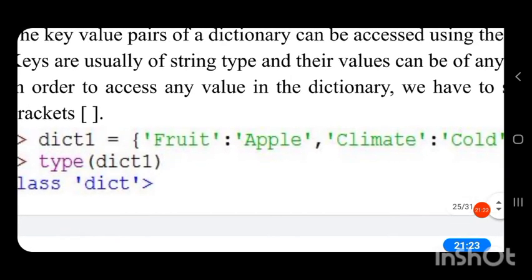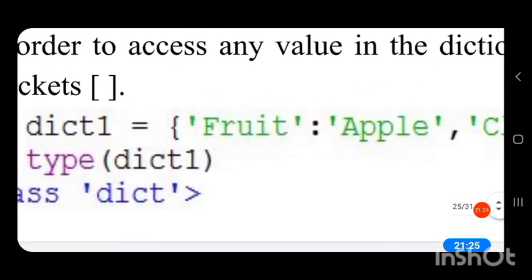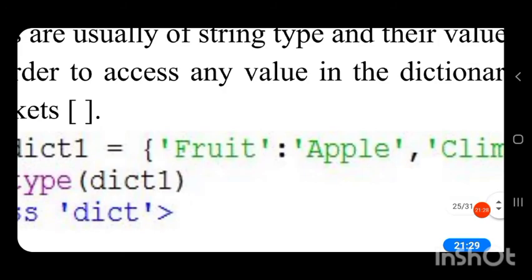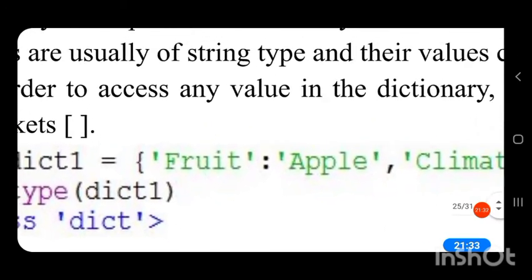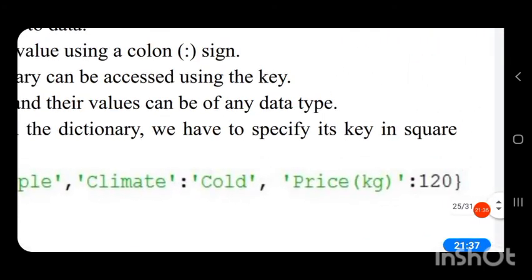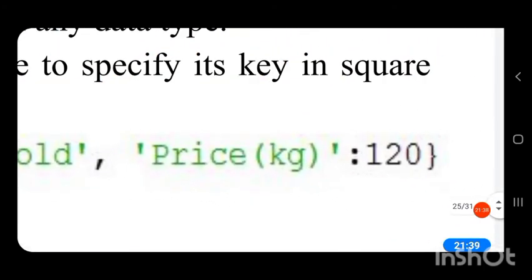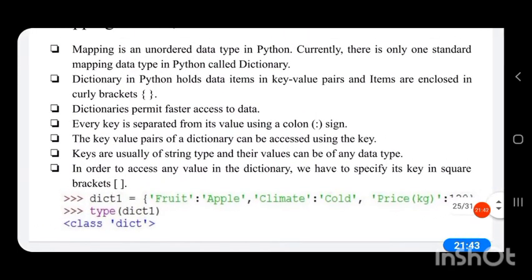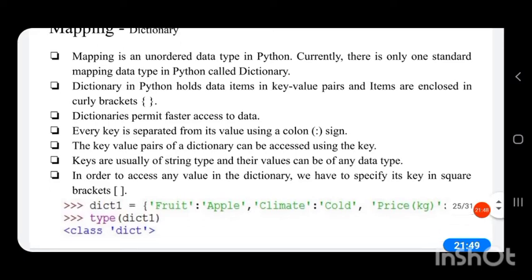But in a dictionary, items are enclosed in curly brackets. This is the curly bracket; you can see it in front of fruit. So in a dictionary, the items are enclosed in curly brackets. The starting and ending curly bracket indicates that the variable's data type is dictionary.